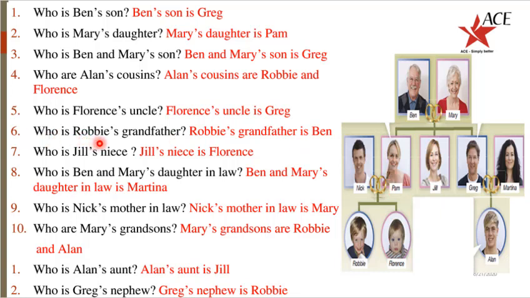Who is Robbie's grandfather? Robbie's grandfather is Ben. Who is Jill's niece? Jill's niece is Florence. Who is Ben and Mary's daughter-in-law? Ben and Mary's daughter-in-law is Martina.